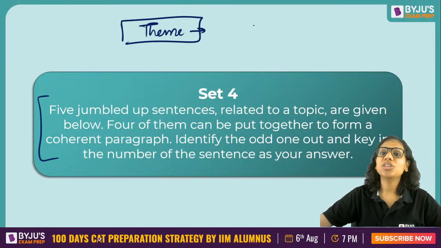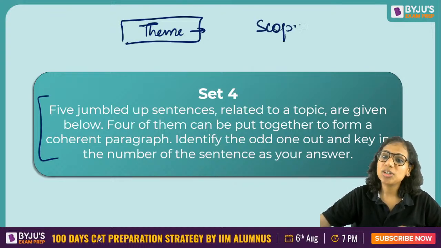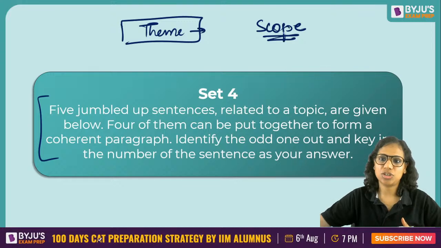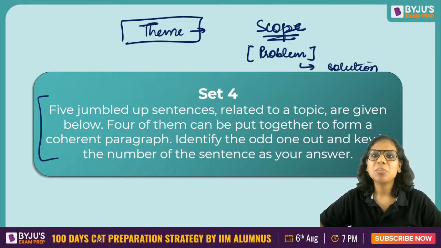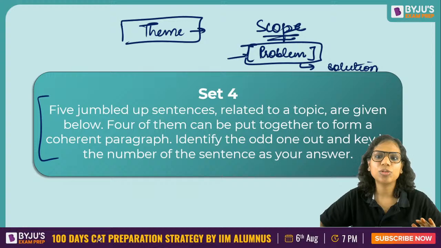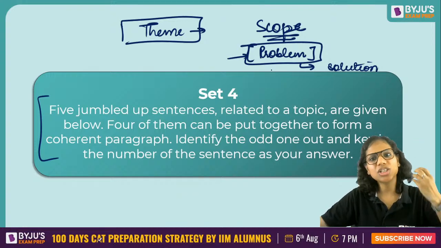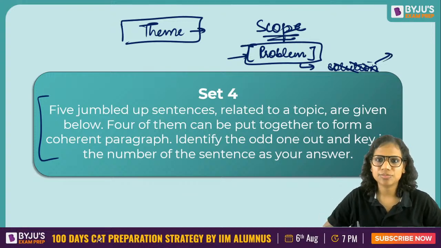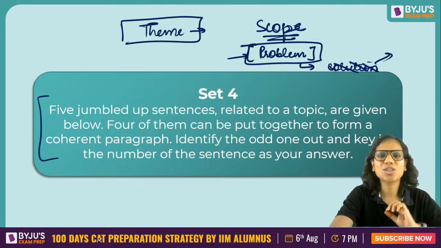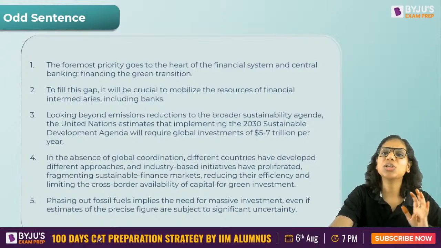And apart from theme, one more thing that's extremely important is the range of discussion. In what range am I discussing something? Am I still on the issue of discussing the problem? In that case, a sentence that gives me the solution is wrong. It's the odd sentence out, because my paragraph's concern is just to define the problem right now. It's not a complete essay which has to cover everything. It's just a paragraph. So theme and scope, once you understand these 2 things, trust me, you will get this right.